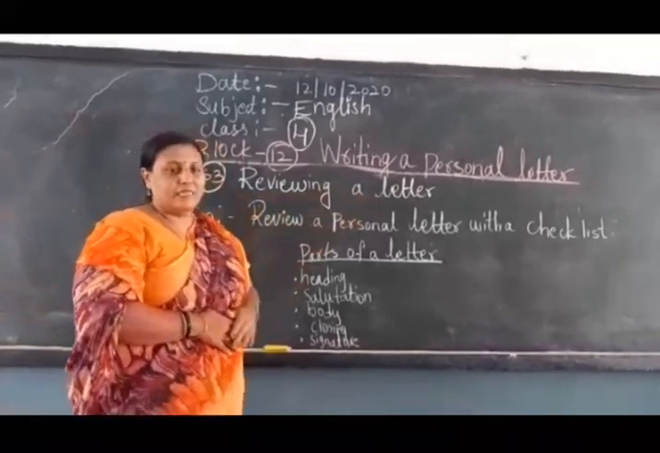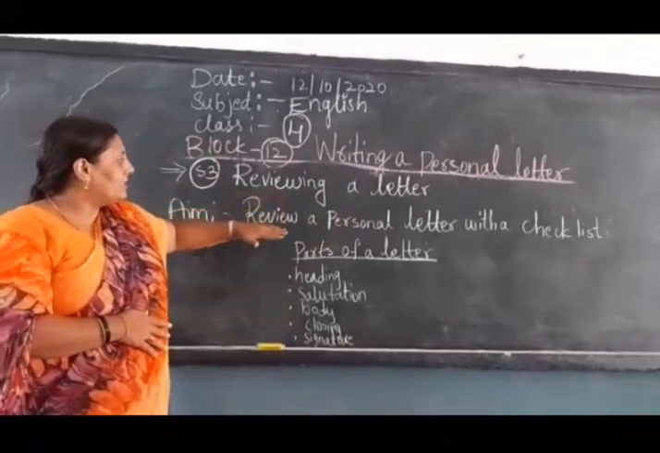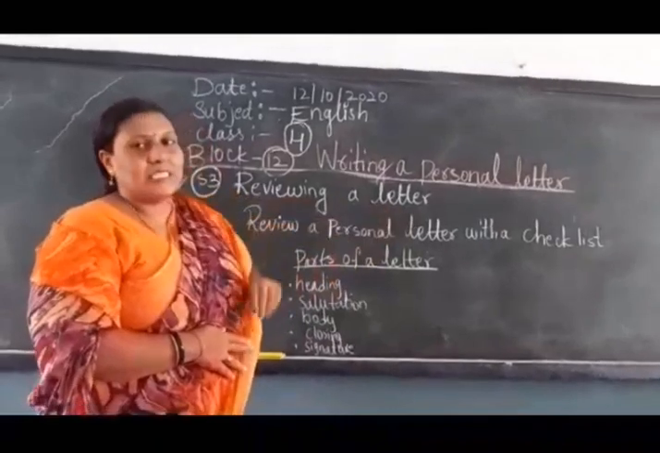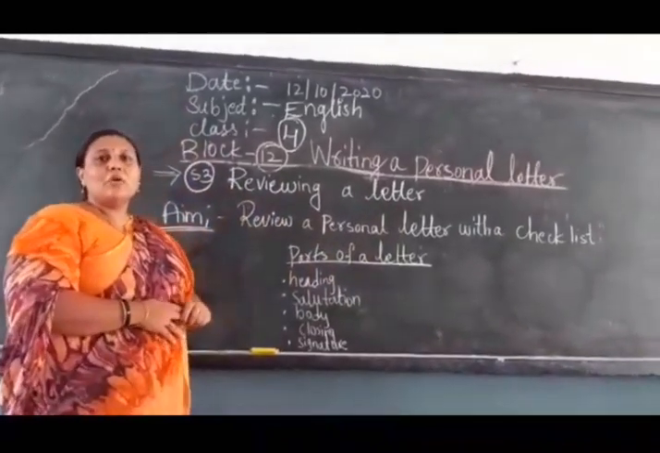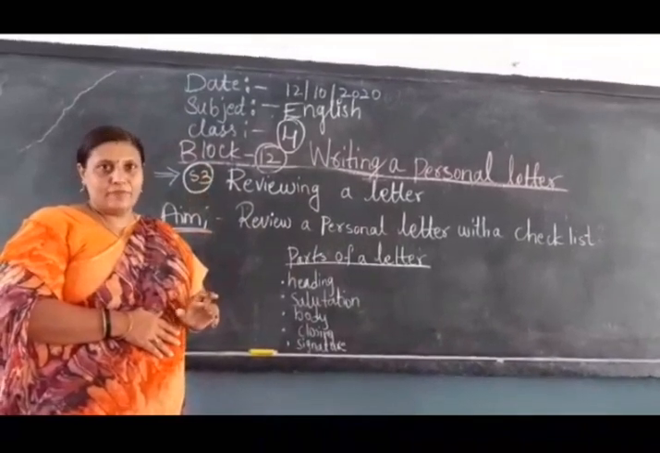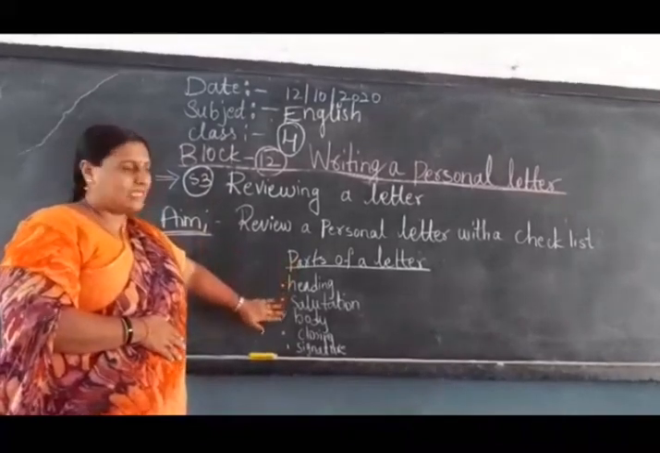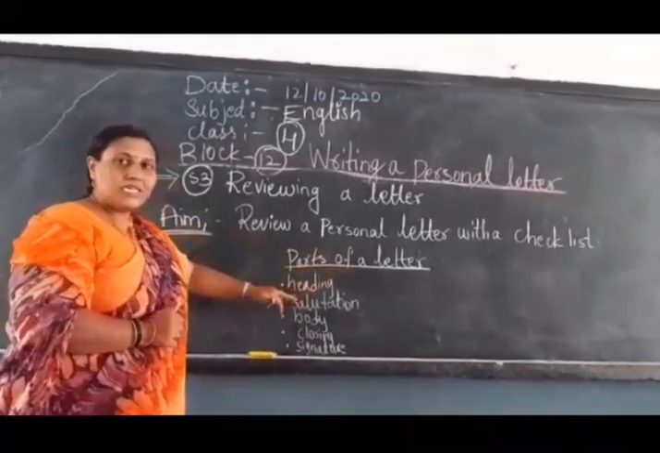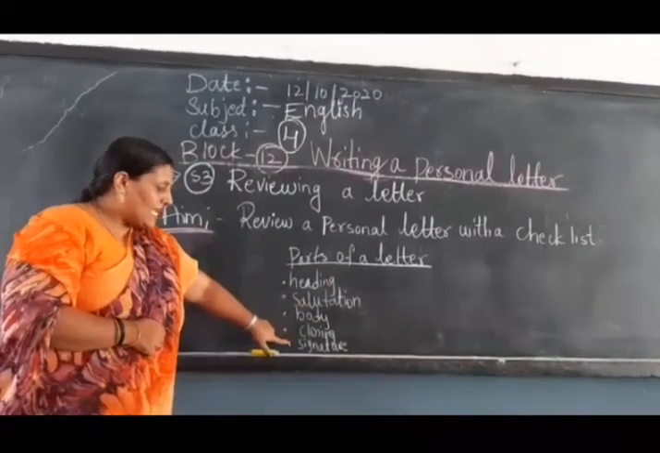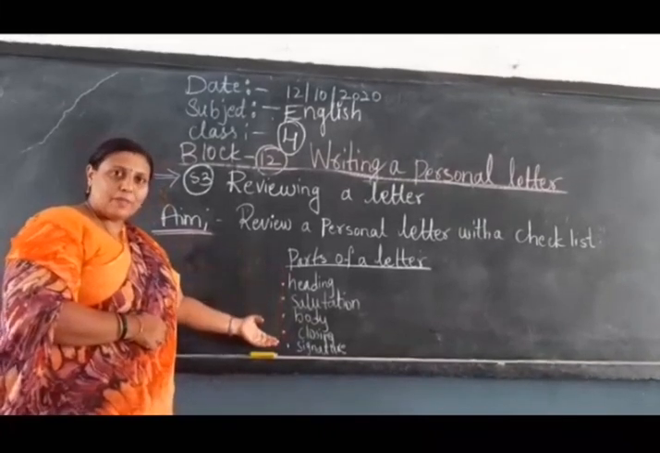Reviewing a letter. What is the aim of this topic? Review a personal letter with a checklist. Checklist means what? You should see it in your workbook. I am going to show you. The letter is already written, and you should check whether the letter has all its parts. What are the parts? Heading, salutation, body, closing and signature. A good letter has all these 5 parts.